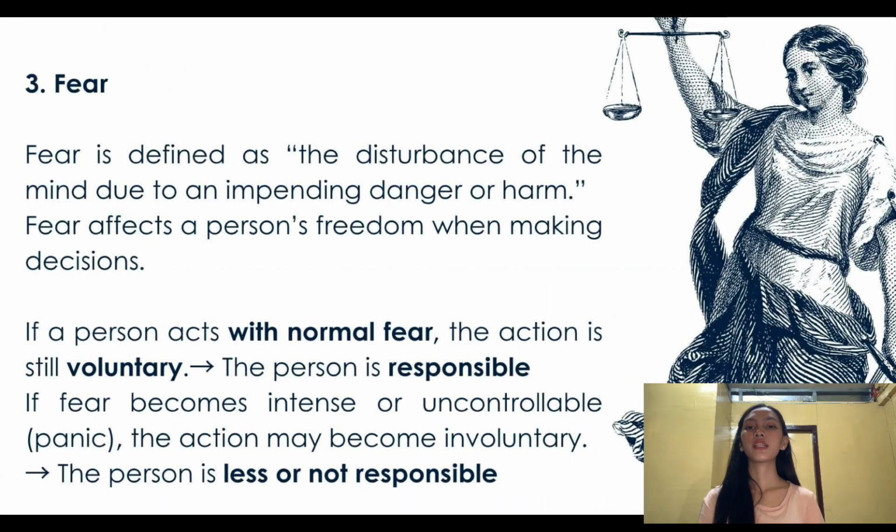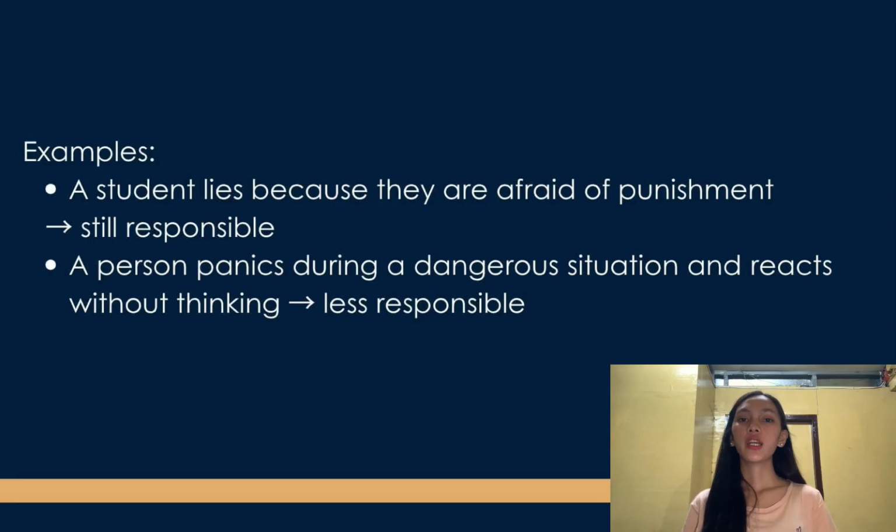So let's proceed to fear, the third modifier of human acts. Fear is the disturbance of the mind due to an impending danger of harm. Fear affects a person's freedom when making decisions. There are two types of fear, the normal fear and intense fear. Normal fear is when a person is afraid but is still able to think. So the action is still voluntary because the person is responsible. For example, a student lied because they are afraid of punishment, but they still choose to lie.